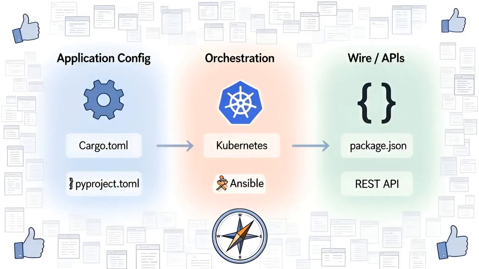So here is the rule of thumb. Use TOML for application configuration where clarity and explicit types matter. Use YAML for orchestration tooling where humans edit large manifests frequently. Use JSON for the wire, for APIs, and anywhere machines exchange structured data.